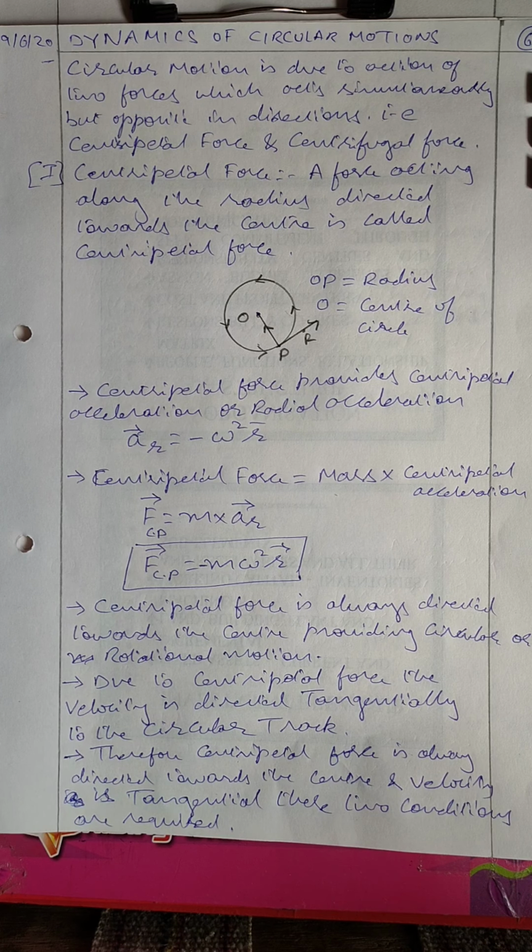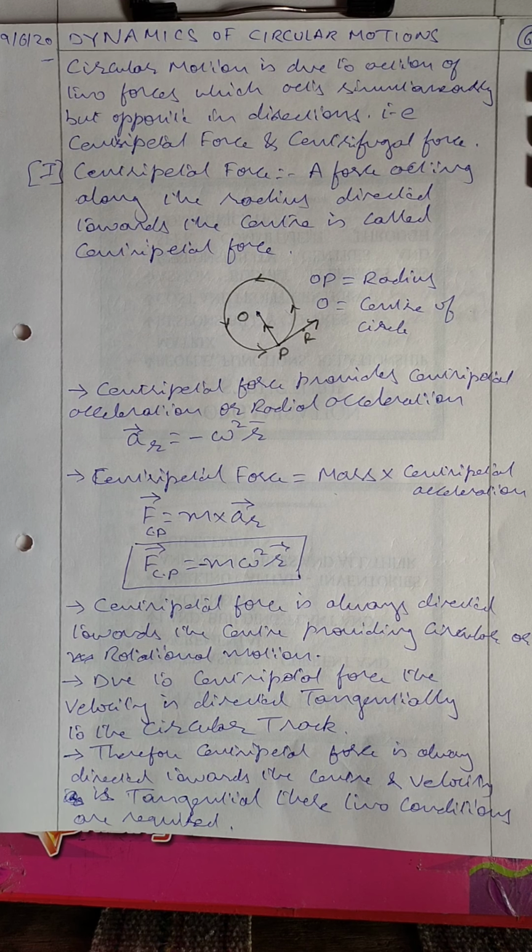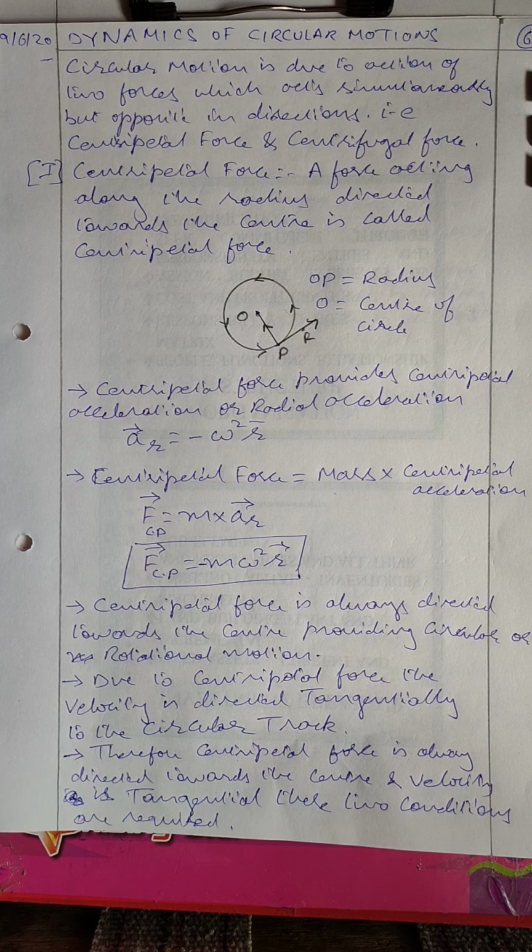Today we are going to start with the next topic, dynamics of circular motion. Dynamics means anything which is moving. When we say dynamics of circular motion, we first need to understand that whenever a circular or rotational motion is taking place, what are the things which are acting on it, or responsible for the circular motion. The first thing is, a circular motion is due to the action of two forces which are acting simultaneously but opposite in direction. The first is centripetal force and the second is centrifugal force. So today we will talk about centripetal force.